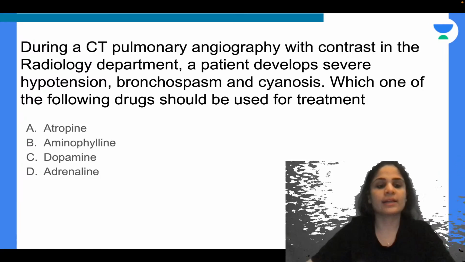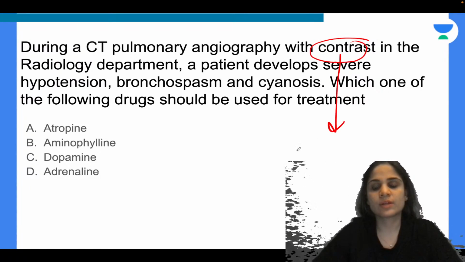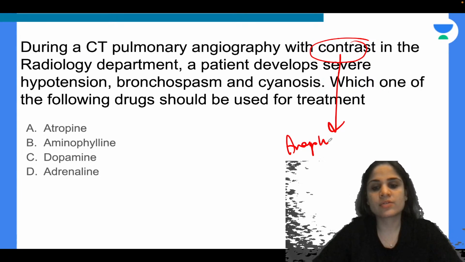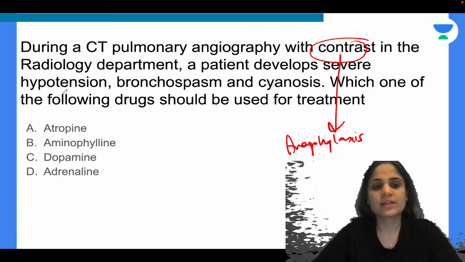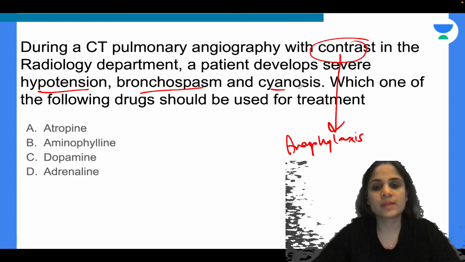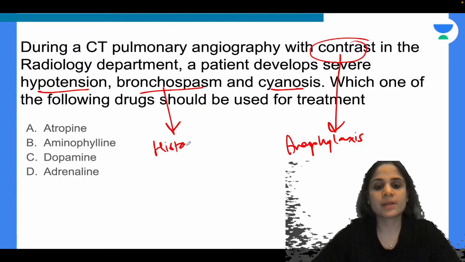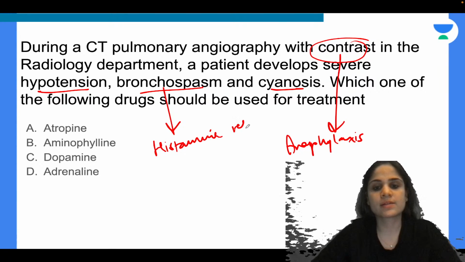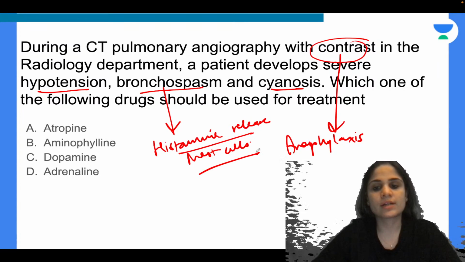Okay, absolutely correct. So what is this? This is nothing but contrast anaphylaxis. Okay, so you have given contrast to this patient and the patient has had anaphylaxis. So the patient has developed hypotension, bronchospasm, cyanosis. All three of them are due to excessive histamine release from the mast cells. And that is why you are having this contrast anaphylaxis.